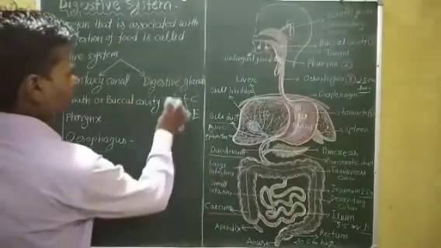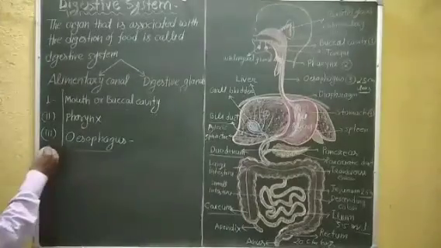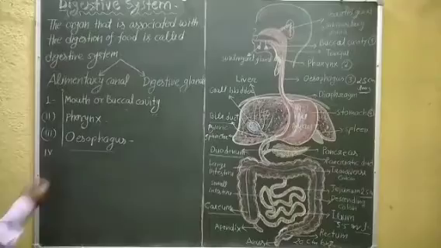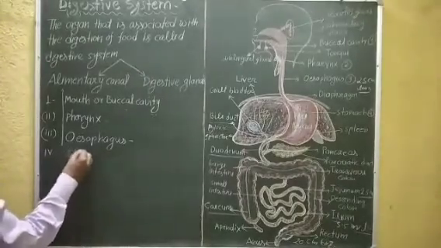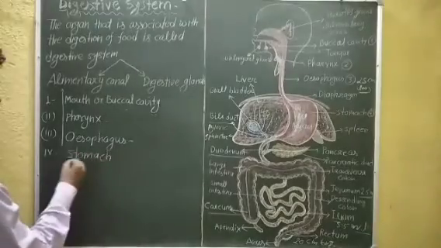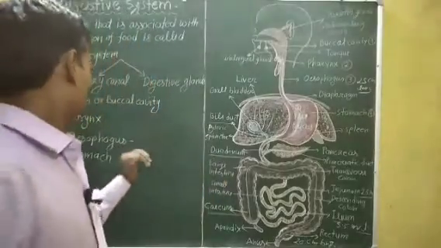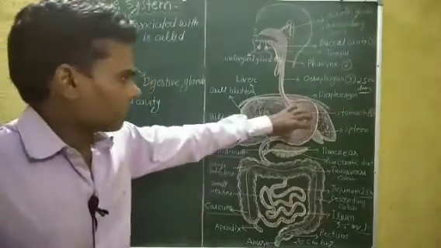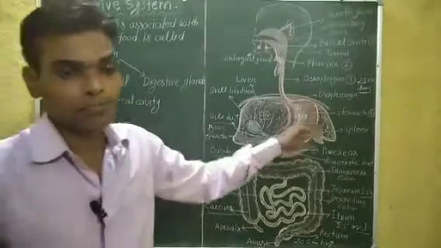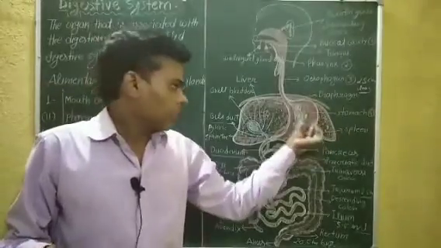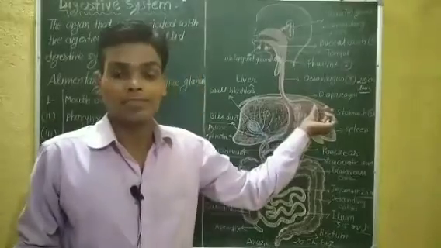Now, fourth is the stomach. What is the stomach? The stomach is a J-shaped muscular bag.